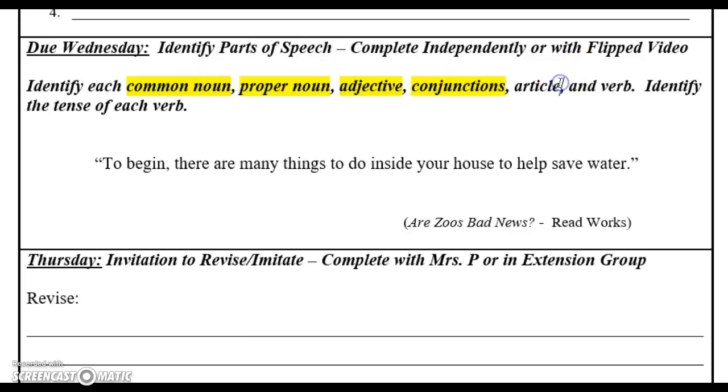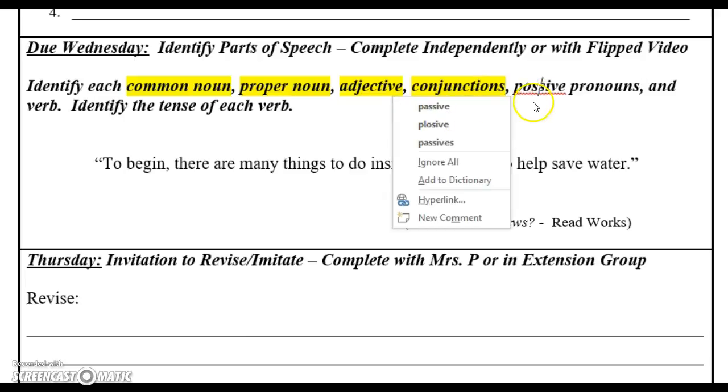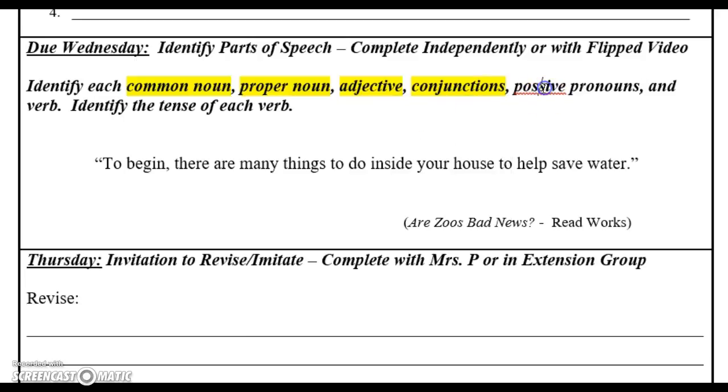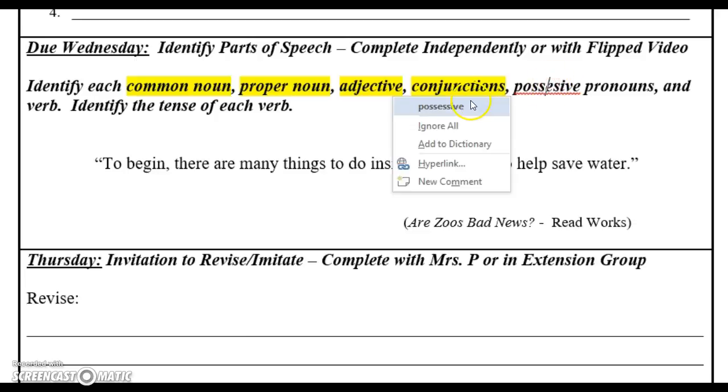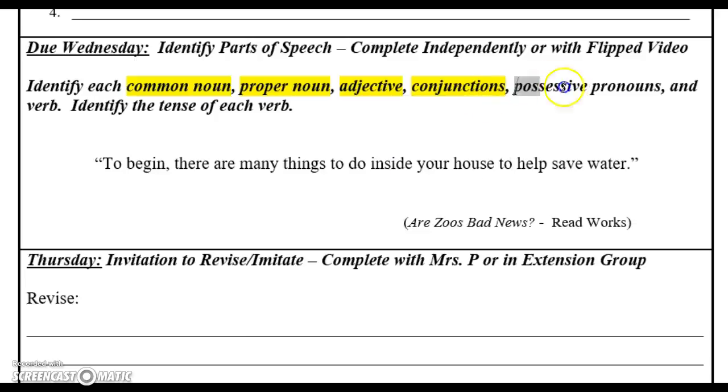And I'm going to take out this one. We are going to look for possessive pronouns next. A pronoun is a word that replaces a noun.